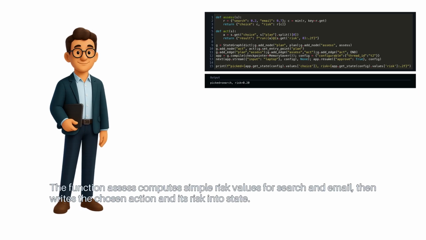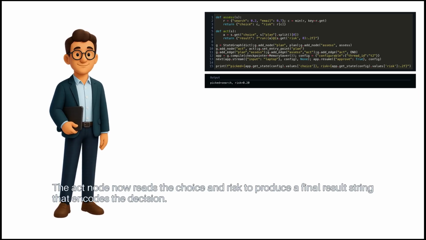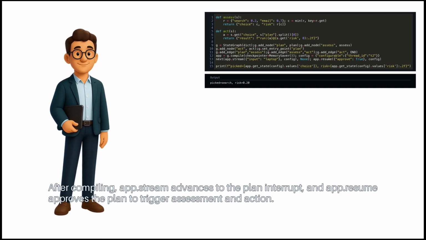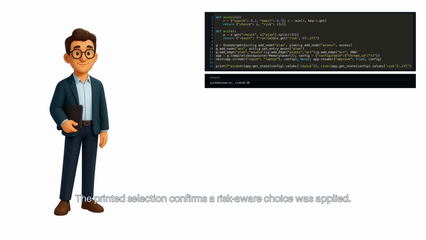The function assess computes simple risk values for search and email, then writes the chosen action and its risk into state. The act node now reads the choice and risk to produce a final result string that encodes the decision. After compiling, app.stream advances to the plan interrupt, and app.resume approves the plan to trigger assessment and action. If you increase the email risk or decrease search risk, the chosen action and the printed risk value will change accordingly. The printed selection confirms a risk-aware choice was applied.